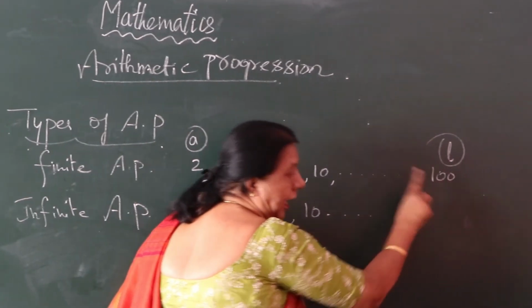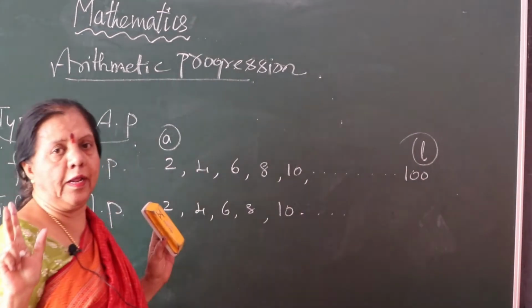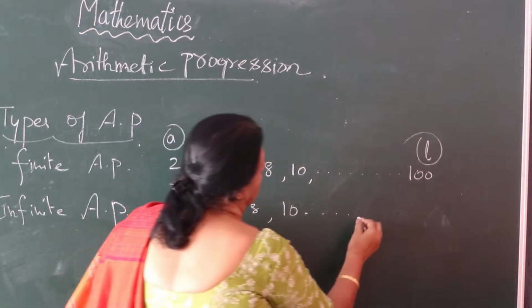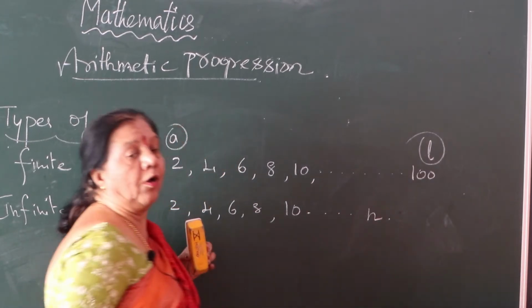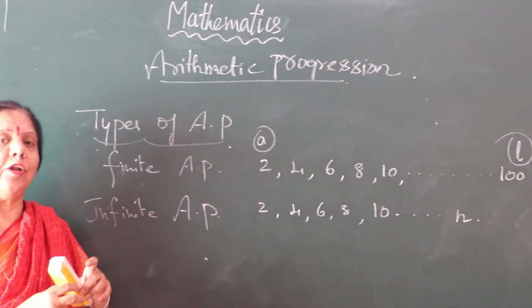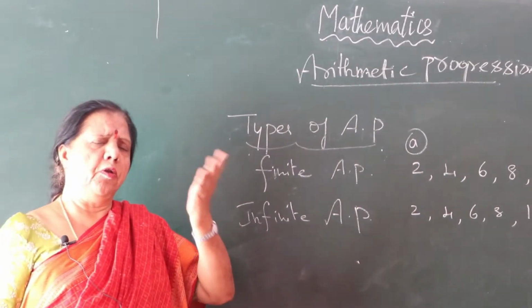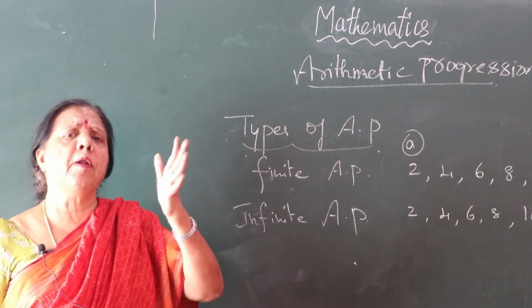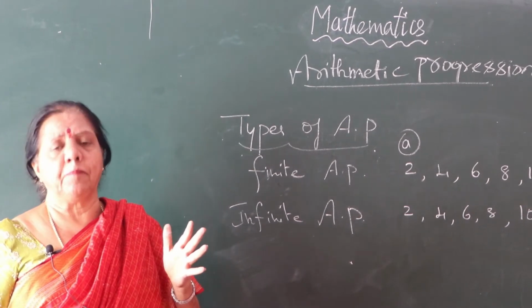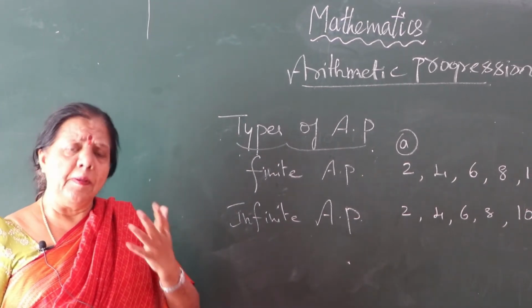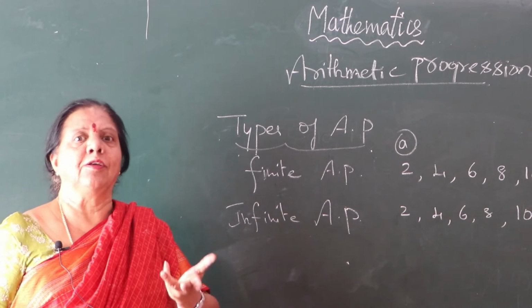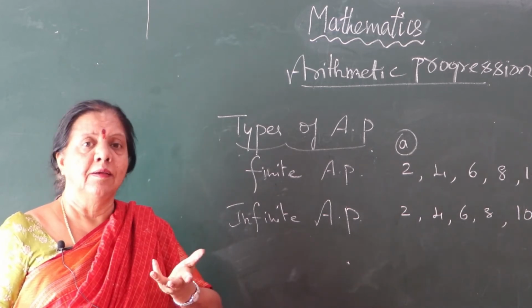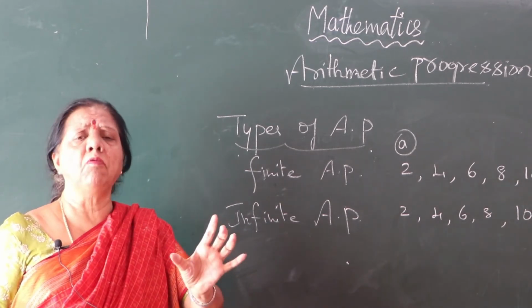This is limited till 100 only. Because of that we are putting it as nth term. Nth term is nothing but continue. N number of people are there, we are speaking. That means countless. Finite means it is countable.